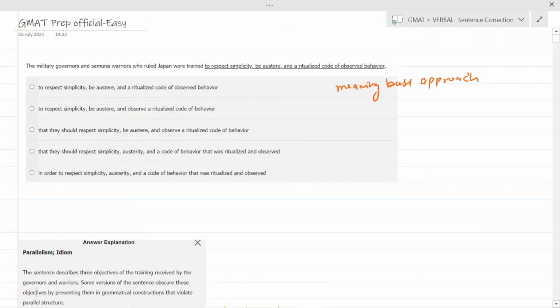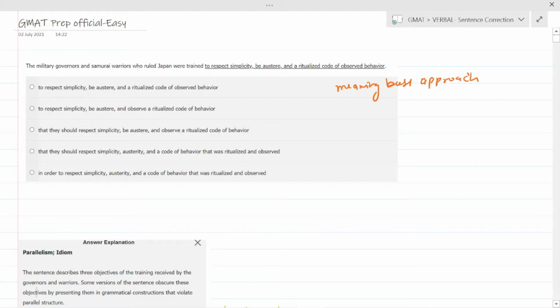You have to read the sentence with meaning. You have to find the meaning. Even in critical reasoning, even in sentence correction, or even in reading comprehension, the GMAT is trying to find out how well you are able to understand the meaning of these paragraphs or sentences in a very short time. So that in future if you sit in a board meeting, you will be able to understand the documents very easily. You will understand the meaning of the document very easily.